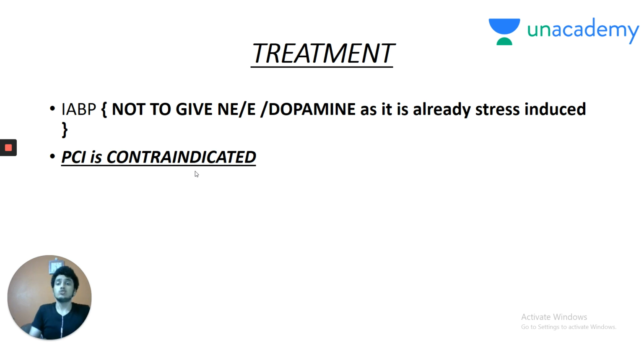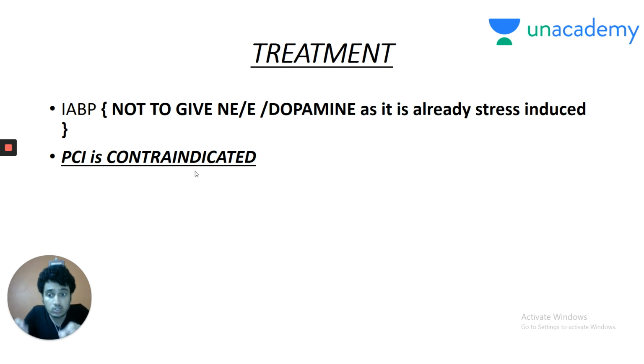Again, my dear friends, you should not give norepinephrine, epinephrine, or dopamine as it is already stress-induced cardiomyopathy. It is acute onset cardiomyopathy presenting as cardiogenic shock. So the first thing that strikes your mind is dopamine or noradrenaline drip. But again, it's a big no in this condition, as it is already stress-induced and you cannot give them without confirming that it is Takotsubo cardiomyopathy.